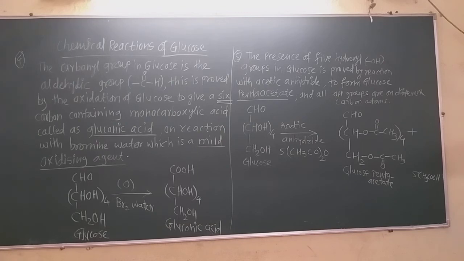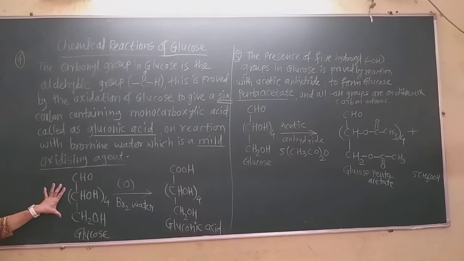Now this is the structure of glucose. We already saw it in the first lecture. That structure is also very important, may be asked in the examination. We know that in this structure there are how many asymmetric carbon atoms in glucose? 4. You must remember that, because the first one has the aldehyde group and the last one has the primary hydroxyl group.